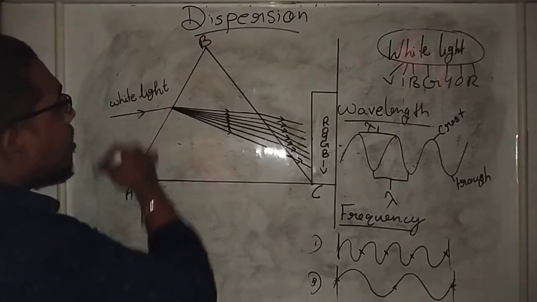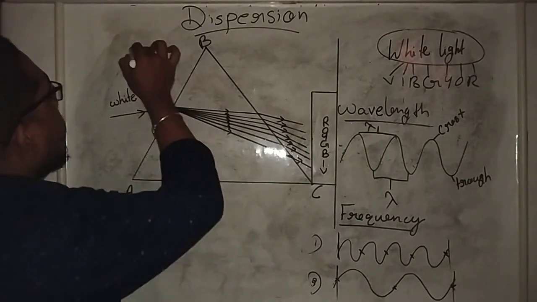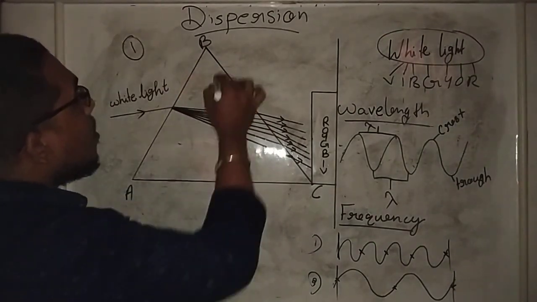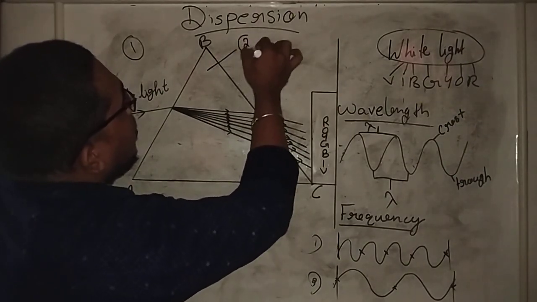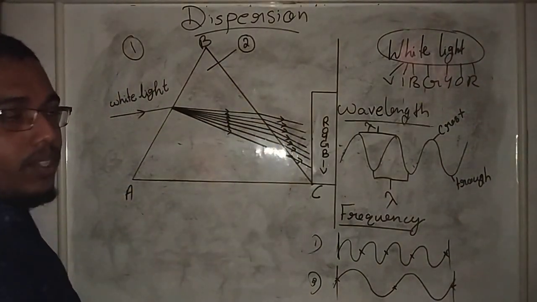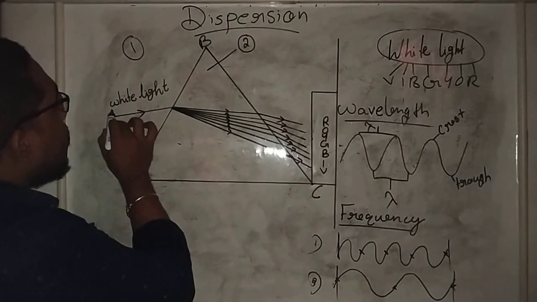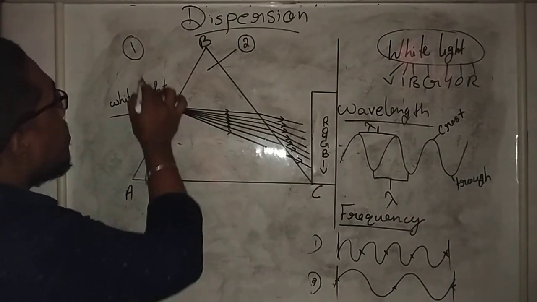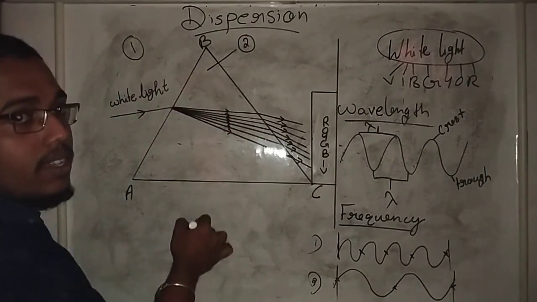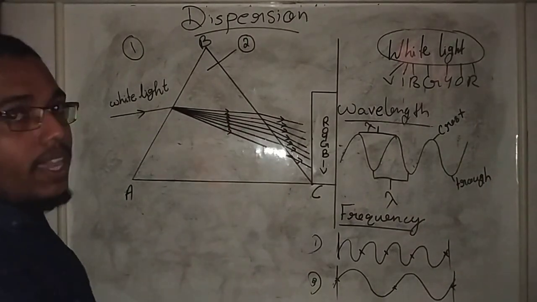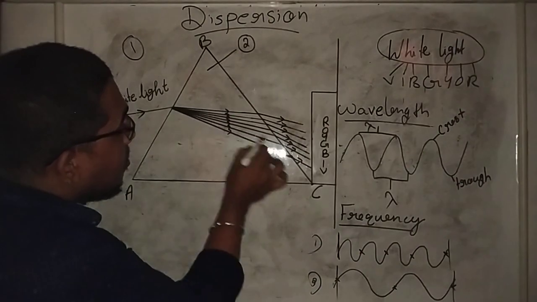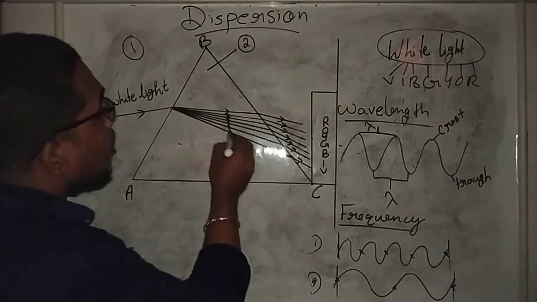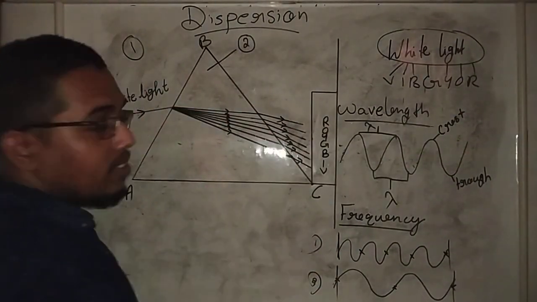We know that this prism ABC is surrounded by the medium air, and the prism itself is another medium, glass. The beam of white light is entering from air to glass. Definitely a refraction of light takes place, and the white light disperses or splits into different colors.